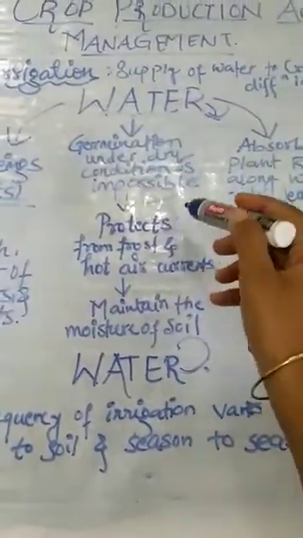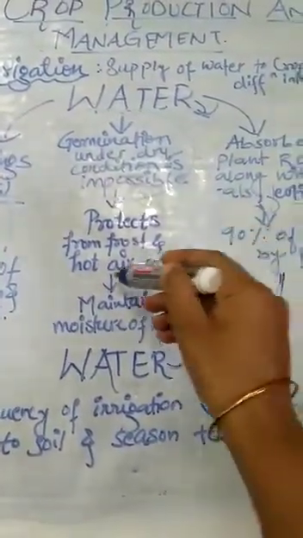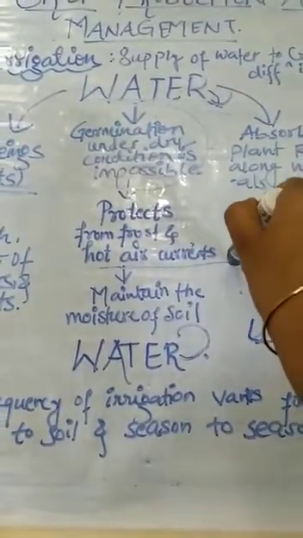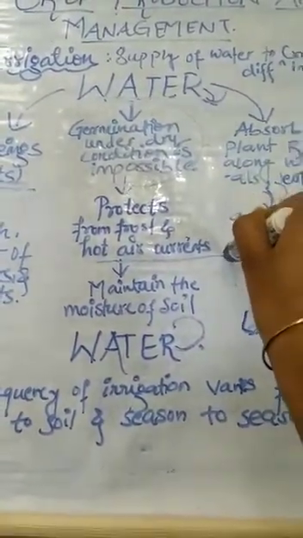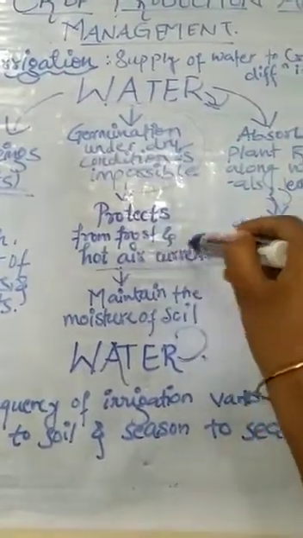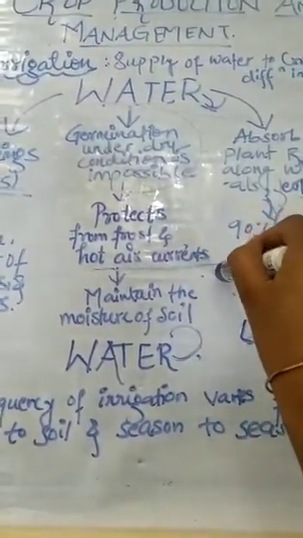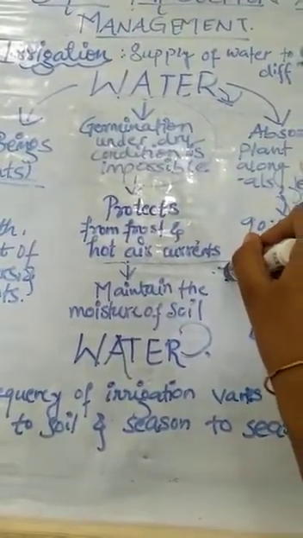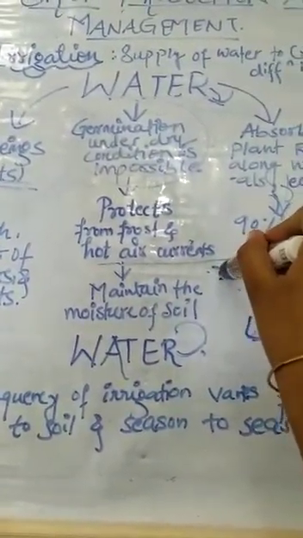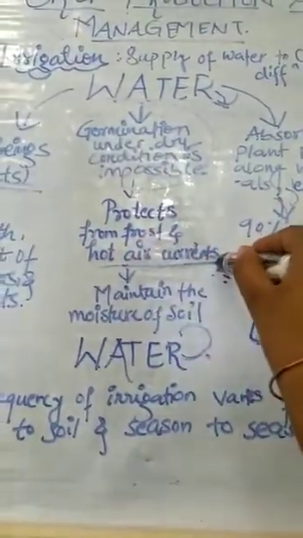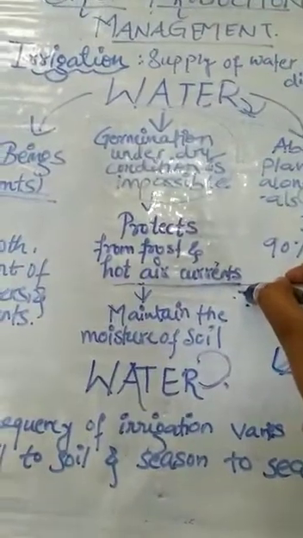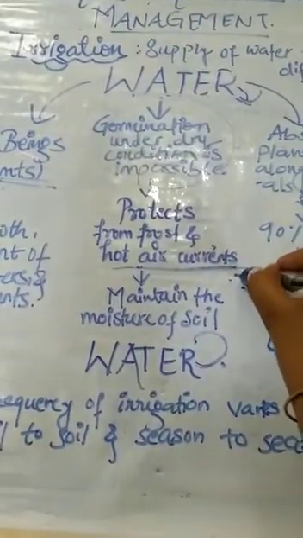Second, watering protects from frost and hot air currents. If we supply water from time to time to the plants, it protects them from frost and hot air currents. If the land is kept dry or unwatered, then hot air currents flow inside the soil, and these are very harmful for the plants.